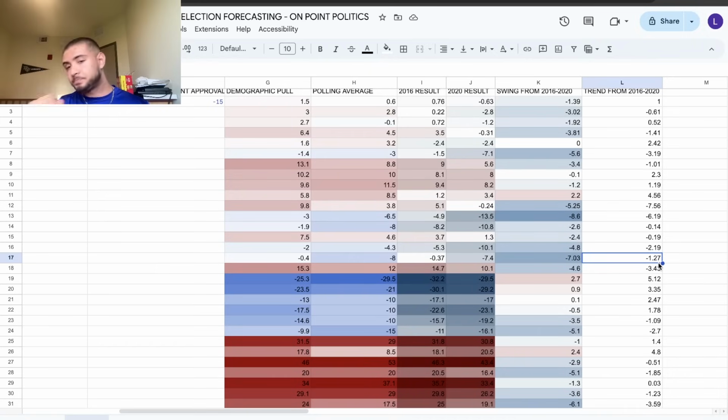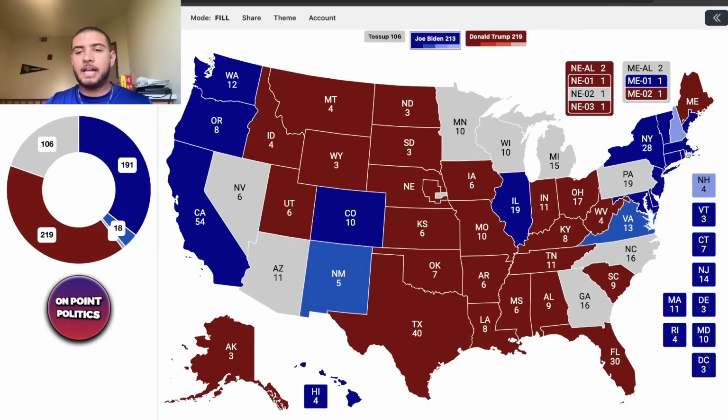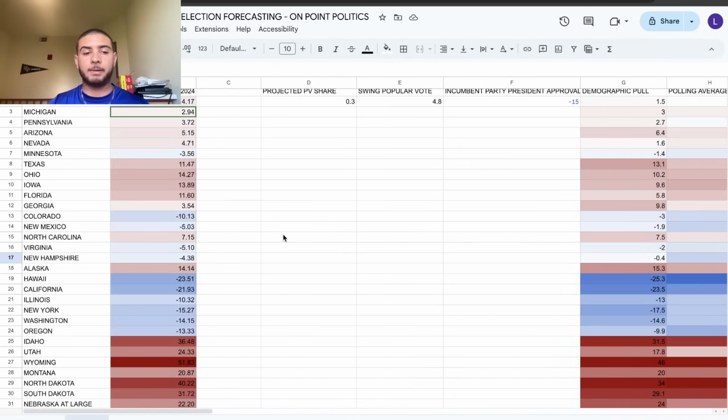However, the trend was about 1.3% to the left. And that kind of puts the state just leaning a little bit more Democratic than what it was in 2016. But I think that it is going to vote for Biden. I have Biden winning it by about 3 or 4 points. So I think this characterization may actually be pretty accurate as of right now.